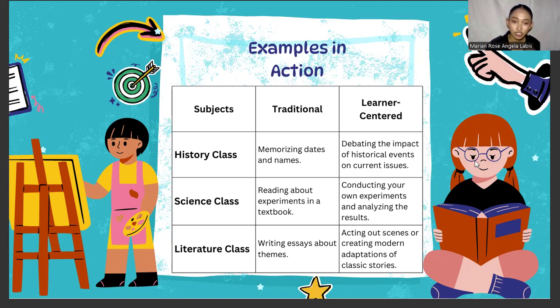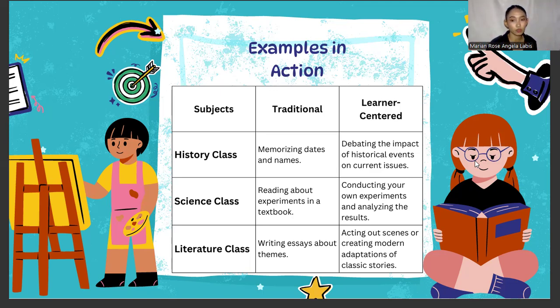Next, in science class, another example. Traditionally, the teacher would ask you to read about experiments in a textbook. I remember back in the day, we had this textbook and we would share one book. We would just read the textbook about the experiments, so we would learn about it. But if we're going to apply it or do it ourselves in the real world, it's very hard. And definitely, I will forget about it years later.